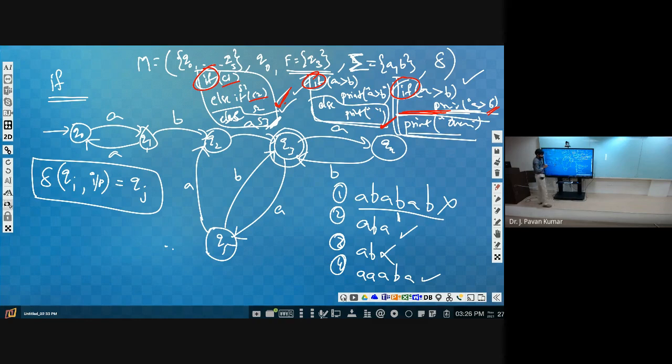So in the next class we will continue from here. As of now, what you have to understand is that we define the machine in such a way that we have 5 components: a set of states, an initial state, a set of final states, an input alphabet, and a transition function. This is the machine definition. This machine we call a finite state machine, FSM. From here we will continue in the next class.